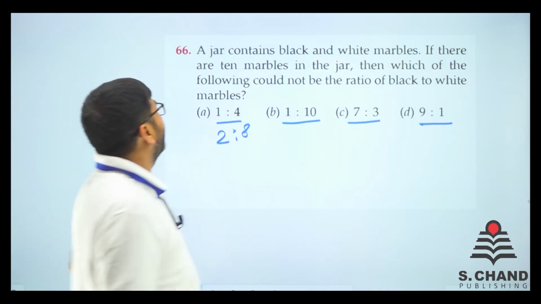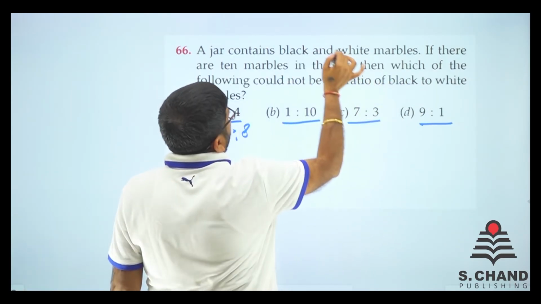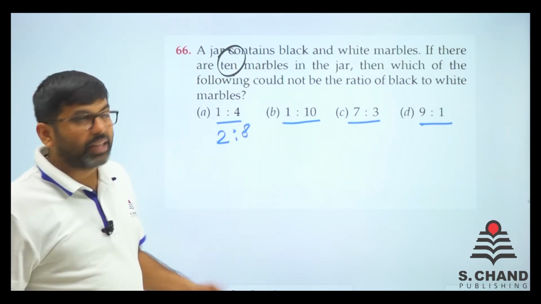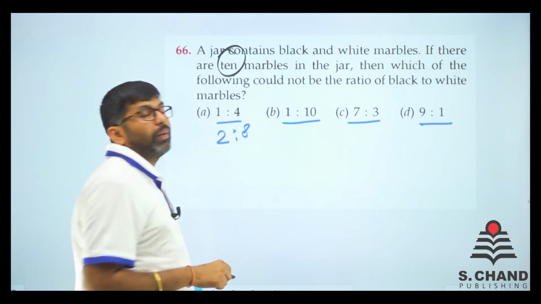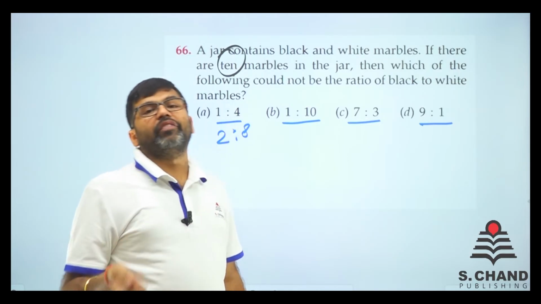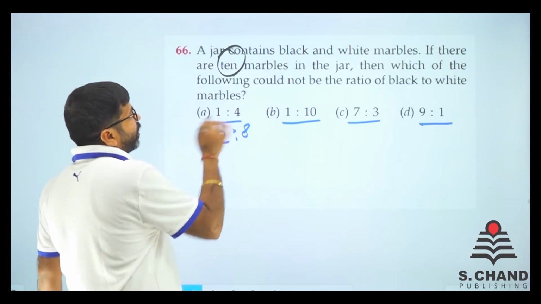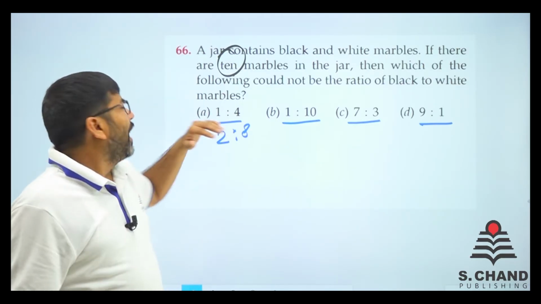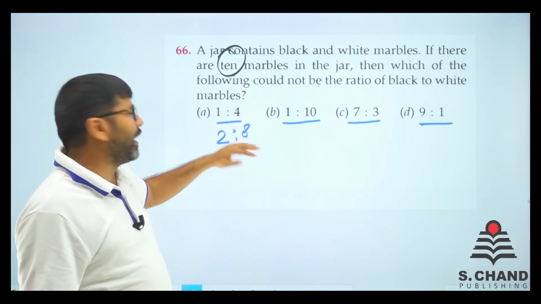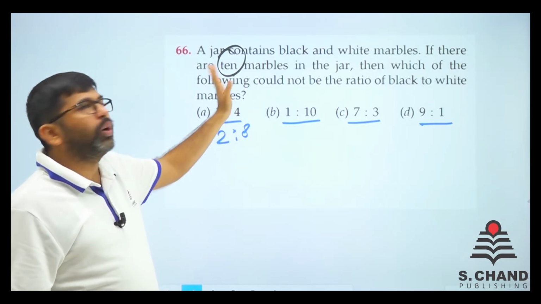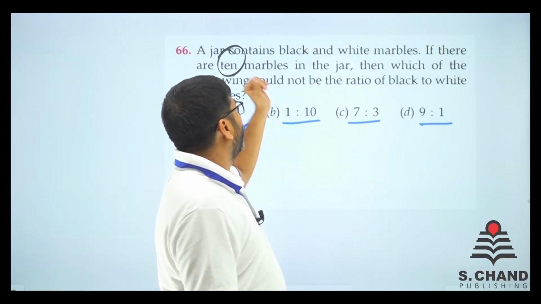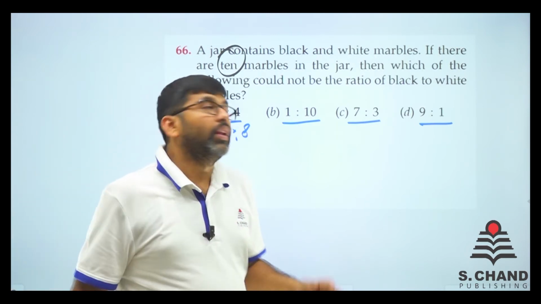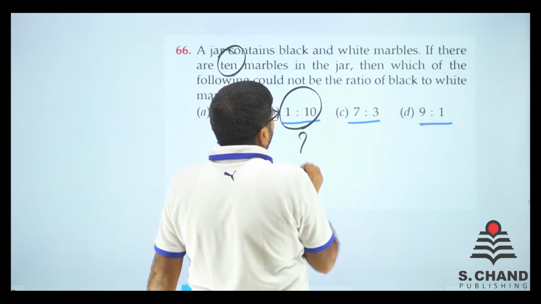Now, there are in total 10 marbles. It was given, where is it? 10 marbles. So the sum of them must be 10 or a divisor of 10. So when it was 4:1, that means 4 plus 1 is 5, and 5 can divide 10. So I multiplied by 2. So 8 and 2 is equal to 10. 7 and 3 is equal to 10. 9 plus 1 is equal to 10. So if there are a total of 10, we can divide into 2 parts. But if there is a total of 10, how could it be 1:10?